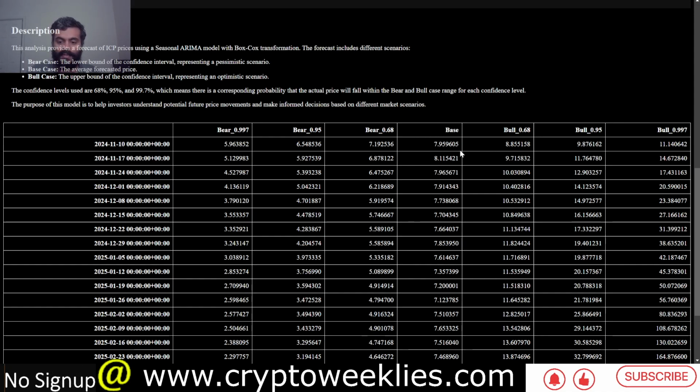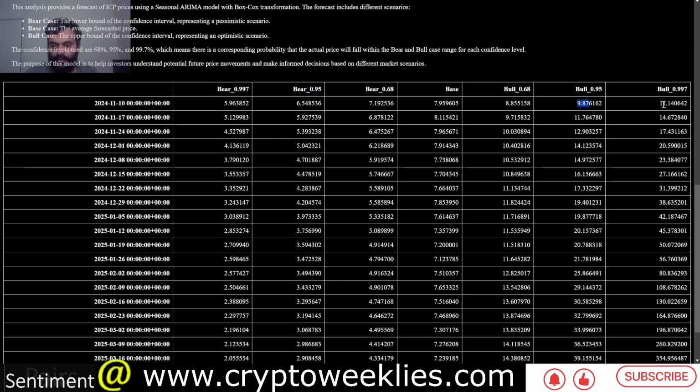That is a 68% chance that the prices don't exceed $8.85 to the upside, or go down below $7.19 to the downside. There is a 95% chance that the prices don't go beyond, as this is a weekly average, $9.87. Again, we are very far away from that, and about a 99.7% chance that the price doesn't exceed $11 or go below $6 for this week.